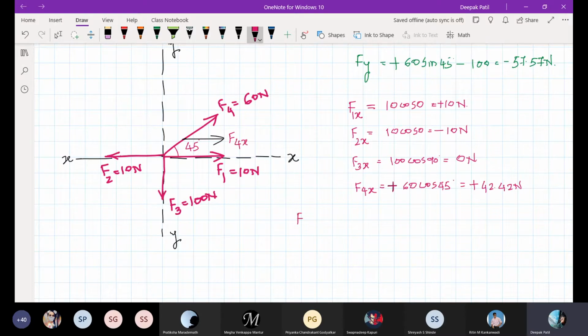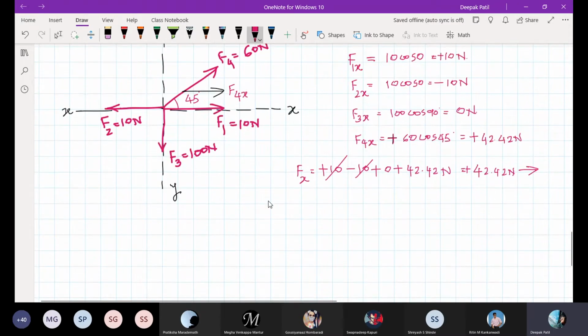Now if I try to find the net force in X direction, you can see here, this is plus 10, this is minus 10, this is 0, and this is plus 42.42. So this 10 and this 10 will cancel, and you'll end up with plus 42.42 newtons. That is plus, it means it is in this direction. Now I will try to find the y component of each and every force.